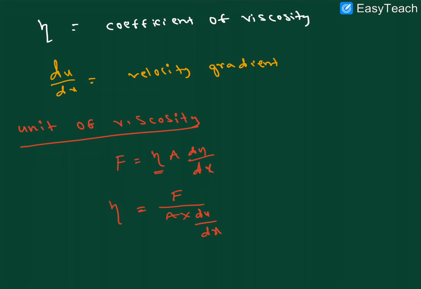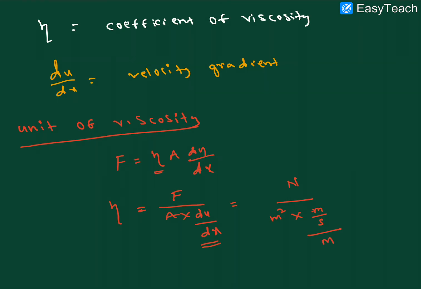Generally the force is in Newton. Area is meter square, velocity is meter per second, and divided by the distance, which is meters.